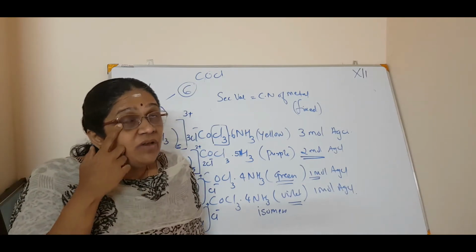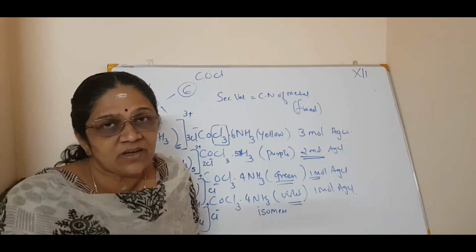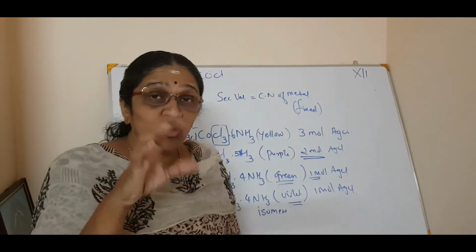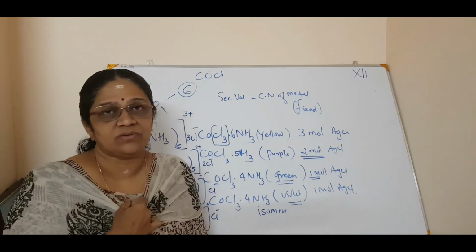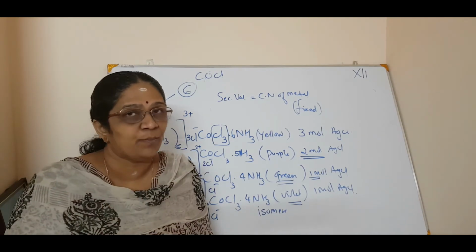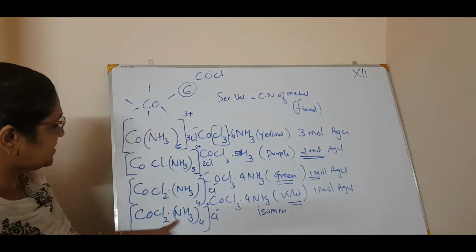We will talk more about coordination number in solid state, the next chapter. Moreover, the coordination number of any metal is fixed in a given compound. It won't change in that particular compound. So here it is 6, here also 6, here also 6.